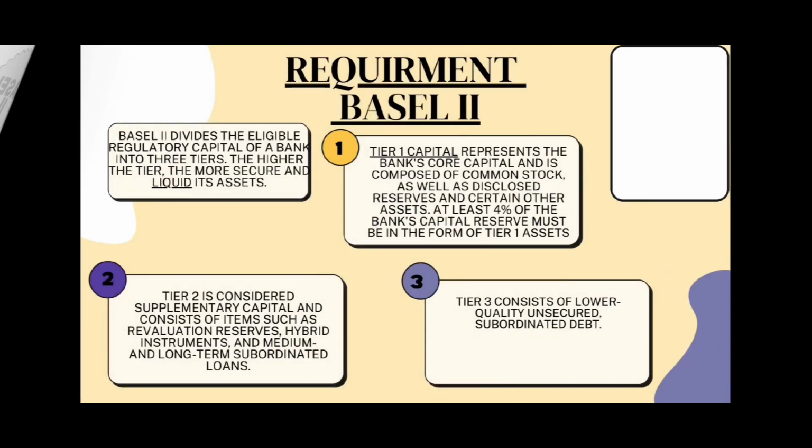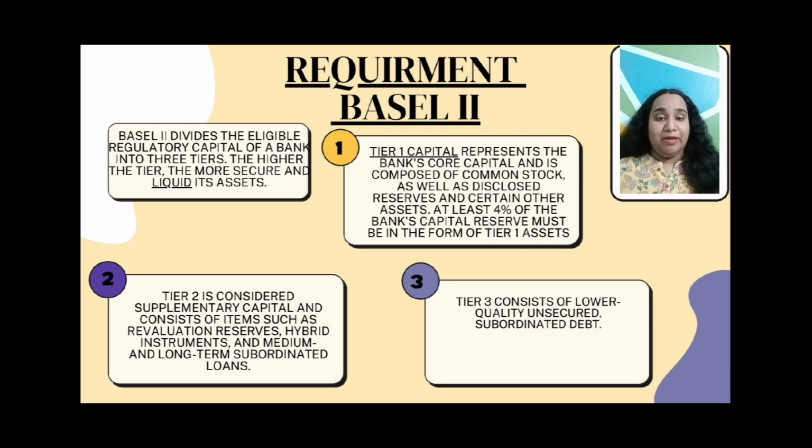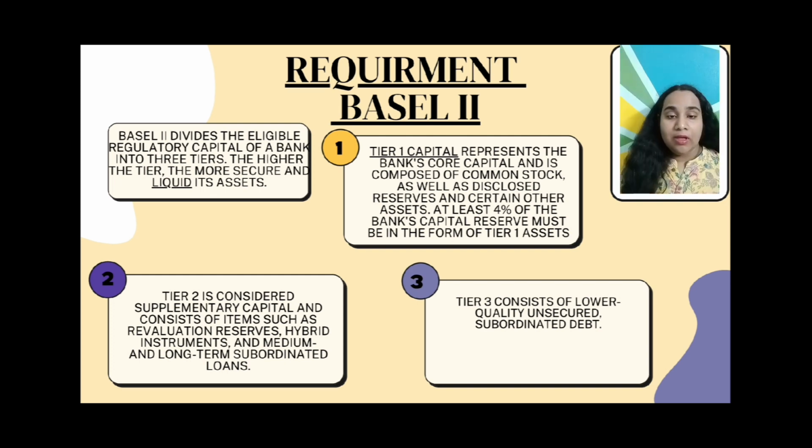Thank you. Basel divides the eligible regulatory capital of a bank into three tiers. The higher the tier, the more secure it is. The first tier represents the bank's core capital and is composed of common stocks as well as disclosed reserves and certain other assets.